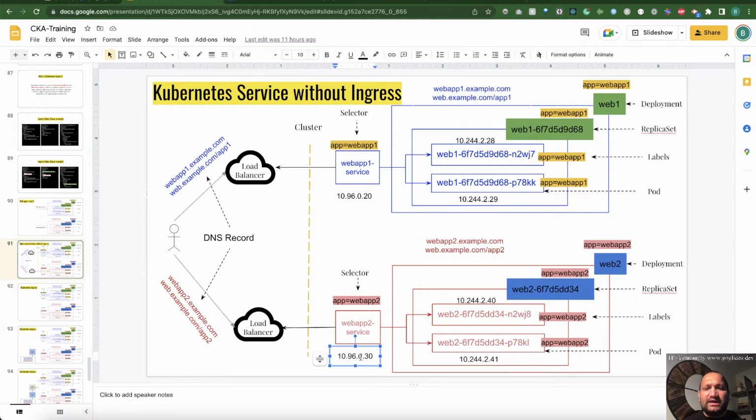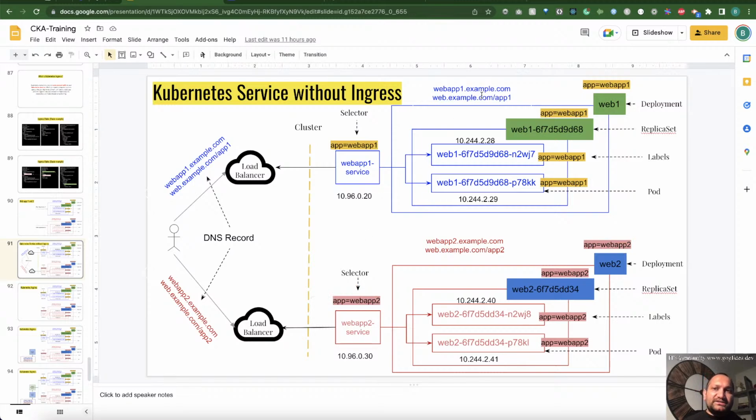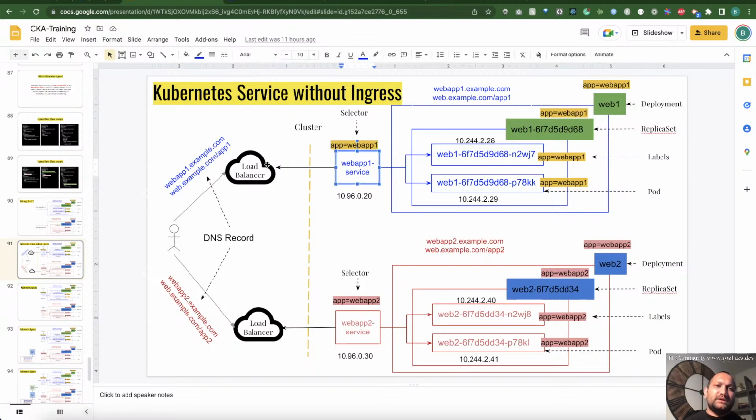Let's say in this case 1096.0.30, and this label selector should match with these blue applications, and this label selector for the red should match with the red applications, right? And if you want to access this application and this application from the end user point, then what you need to do is create the LoadBalancer service type, or assign some external IP address to this service object, and you create the DNS entry.